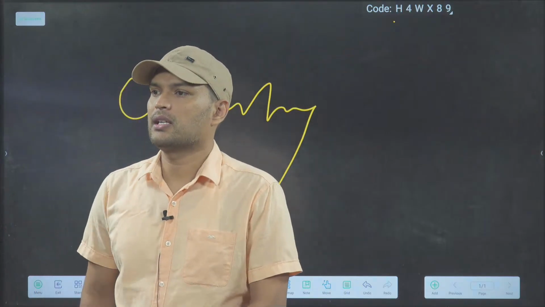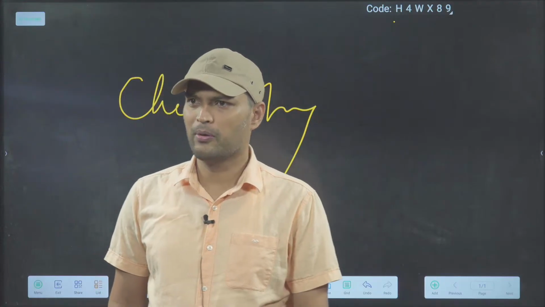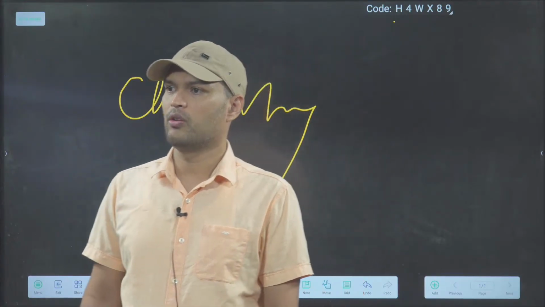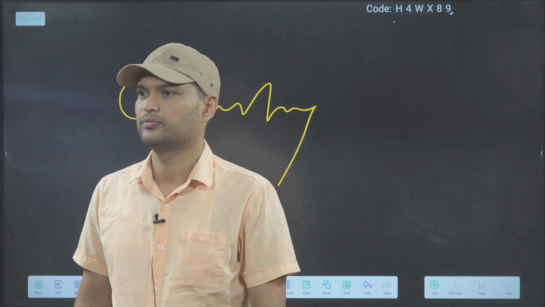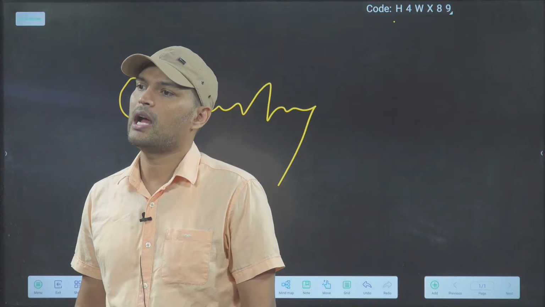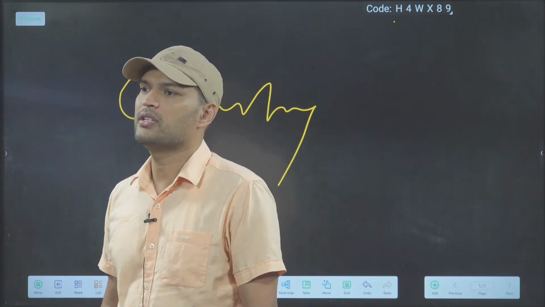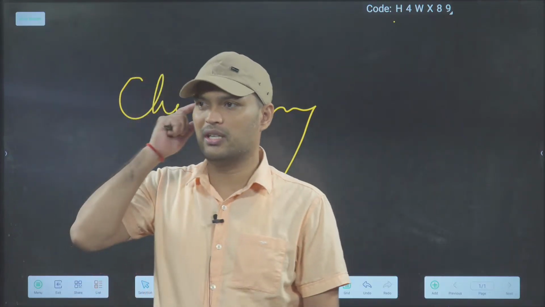So in the last class, I gave you some homework also, na? What I gave you the homework? You have to find C20 and C30. C20 is icosane, and C30 is triacontane. Page number 263 NCERT.